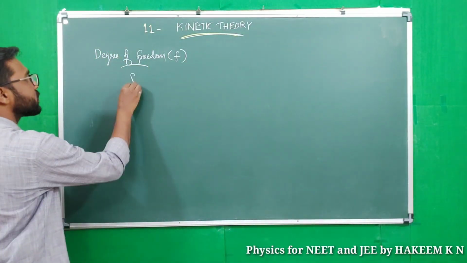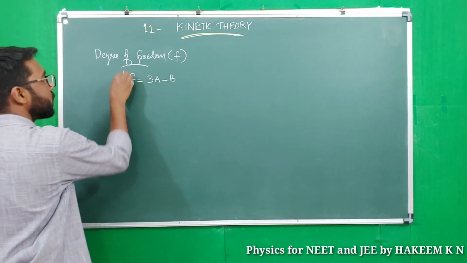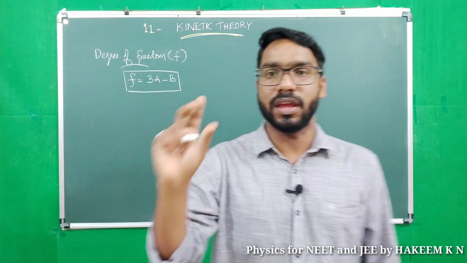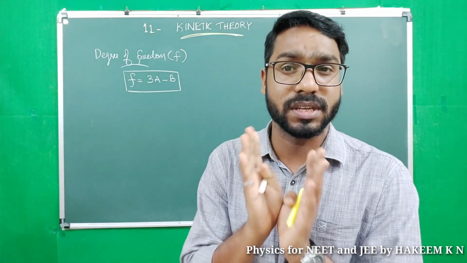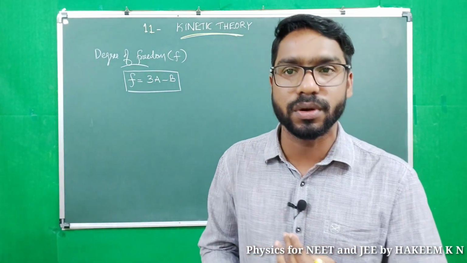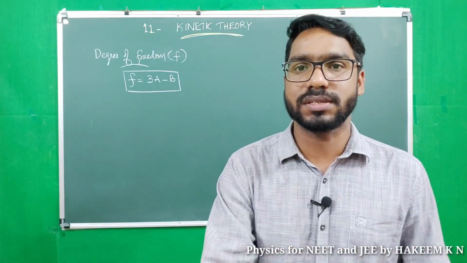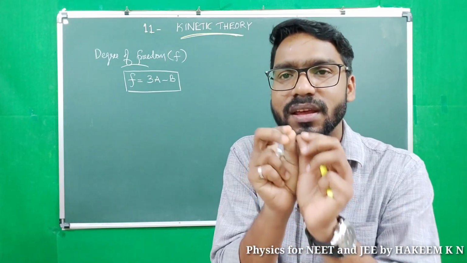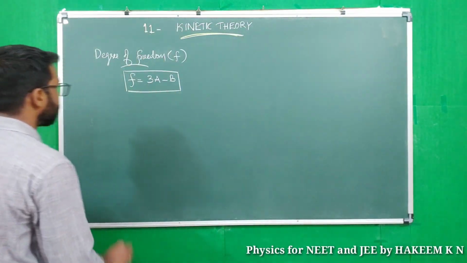It is found using the equation F equal to 3a minus b, where a is the atomicity, the number of atoms in the molecule, and b is the number of independent restrictions, or simply the number of relations.